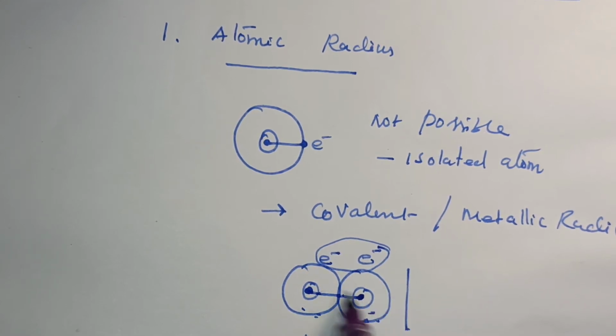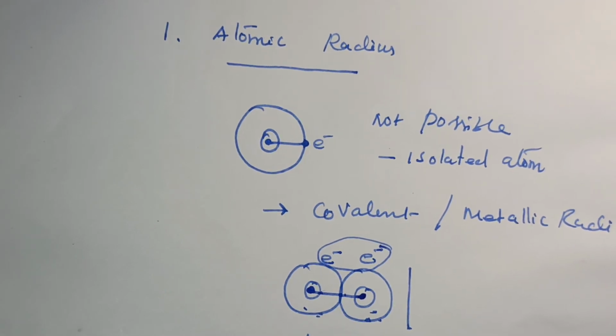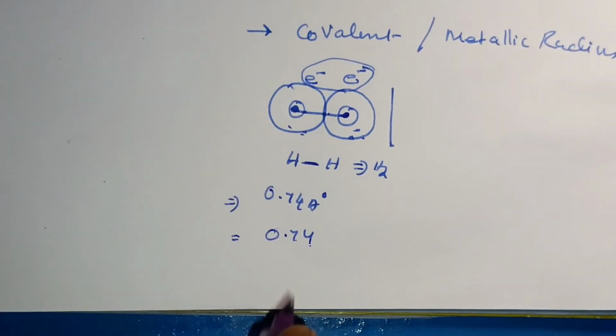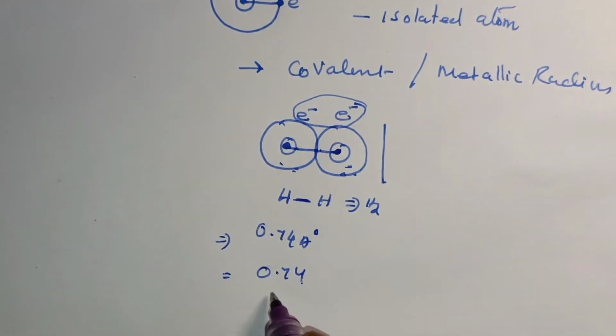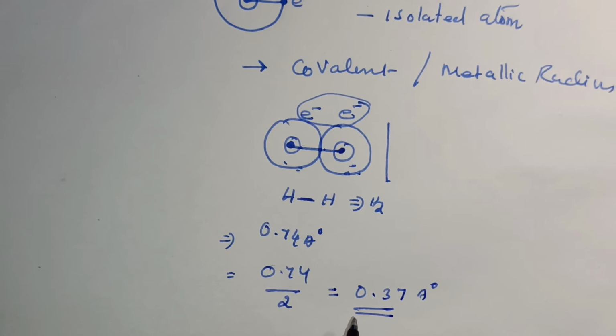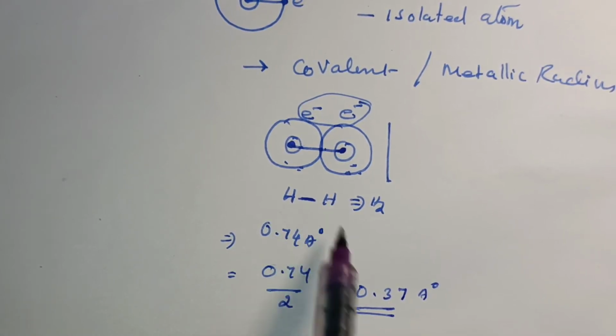For example, the distance between the two hydrogen nuclei in the molecule is 0.74 Angstrom. We can measure the atomic radius as half of this distance. So 0.74 divided by 2 is equal to 0.37 Angstrom. So this is the atomic radius of the hydrogen atom.